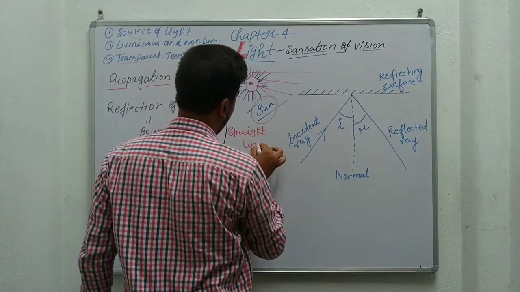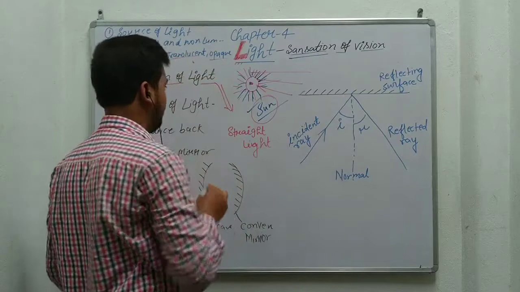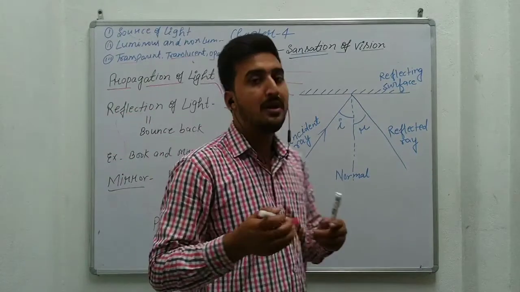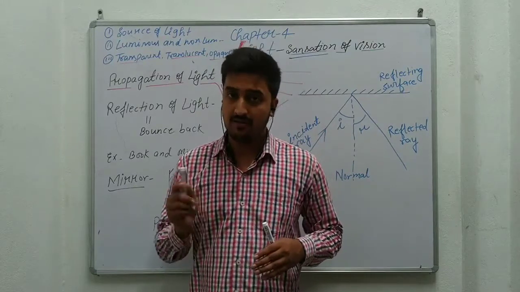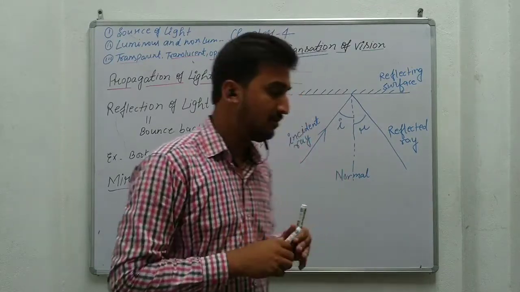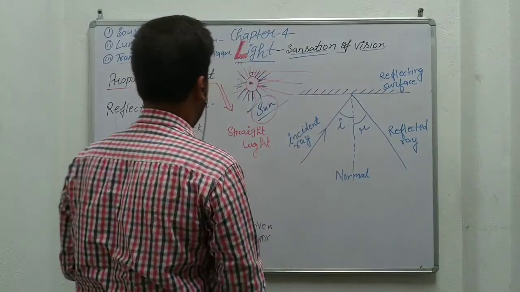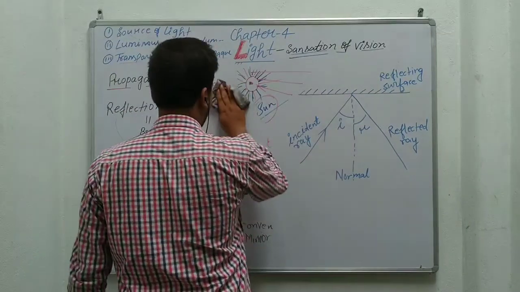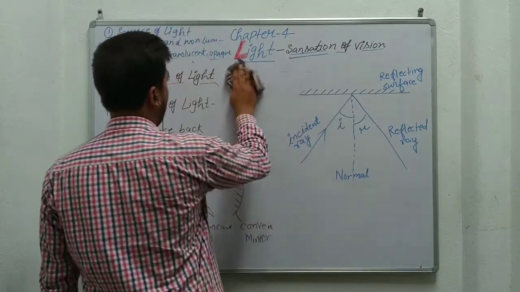This phenomenon of light is known as propagation of light. There are many terms in light: reflection, refraction and diffraction. These are the three important terms related with light.